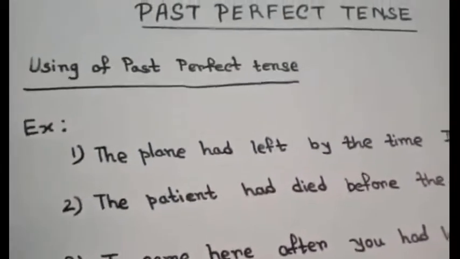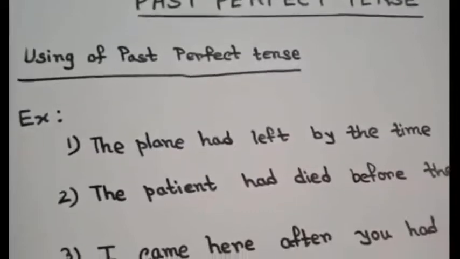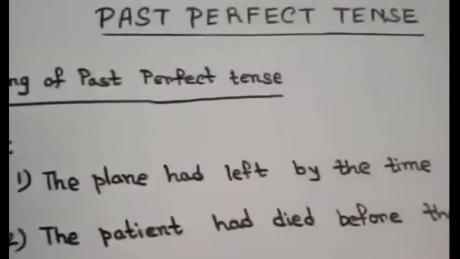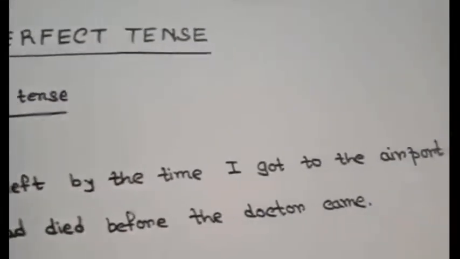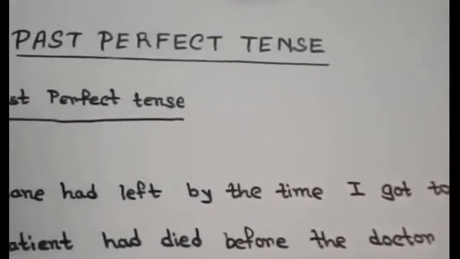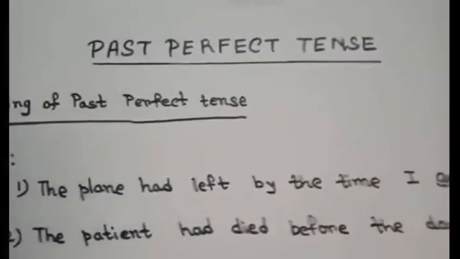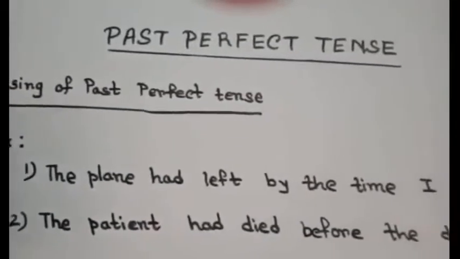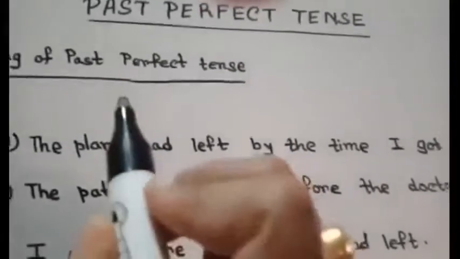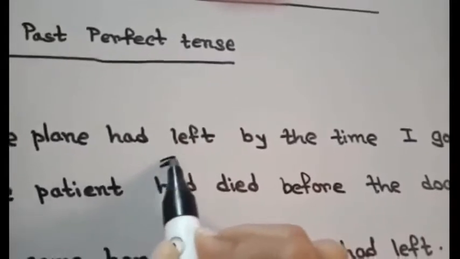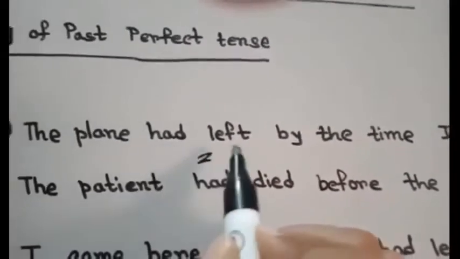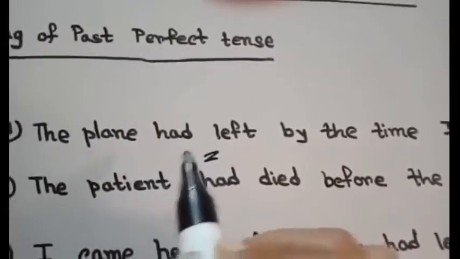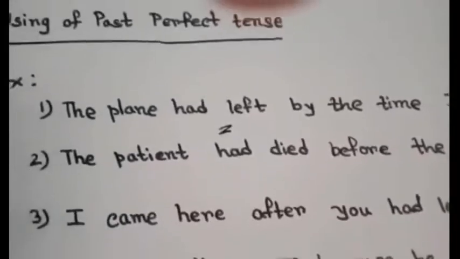Now let's look at some examples of past perfect tense or when to use past perfect tense. See the first example. The plane had left by the time I got to the airport. Okay. So two actions are here and this sentence means that by the time I got to the airport, I saw that the plane had already left. So this action happened first in the past, right? So this is the earlier past action and by rule for earlier past action I use past perfect tense here. Clear? Now see the next one.